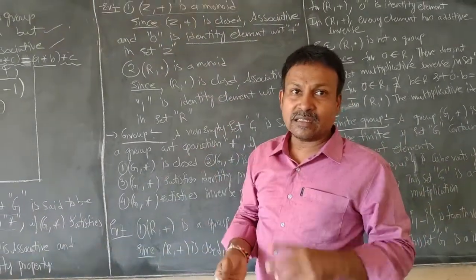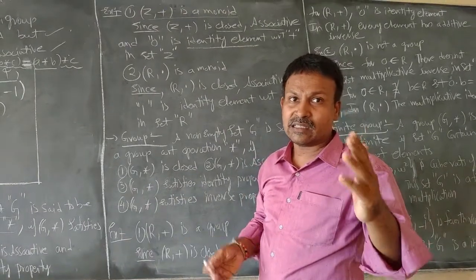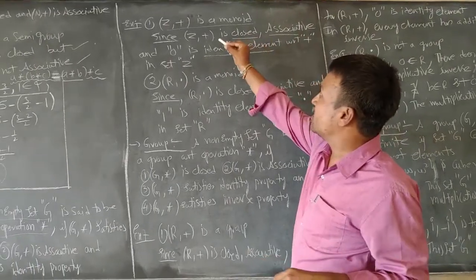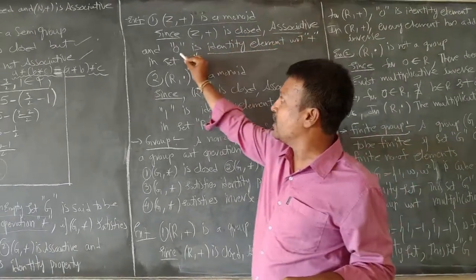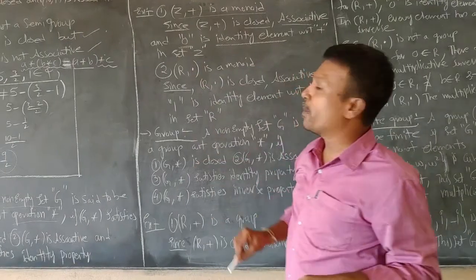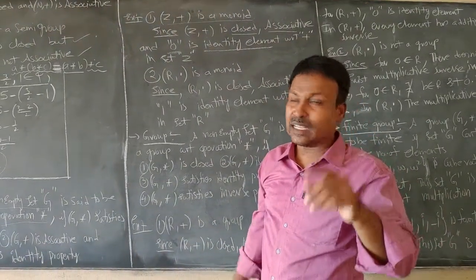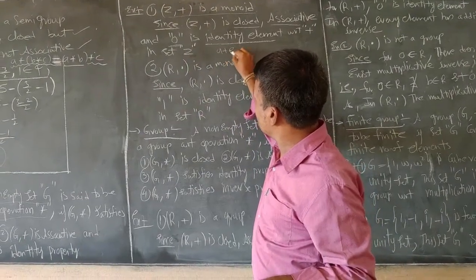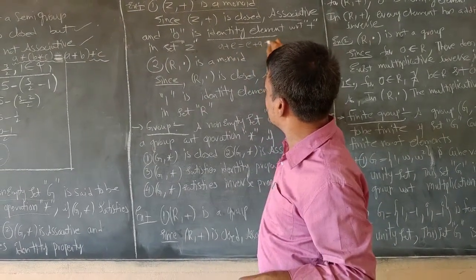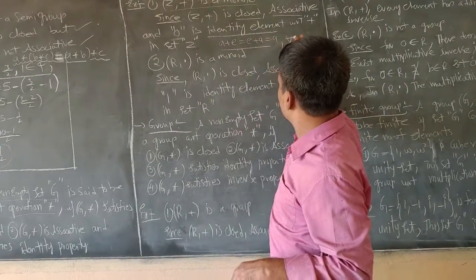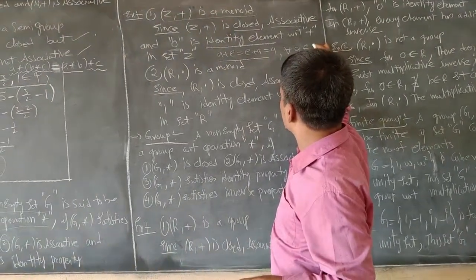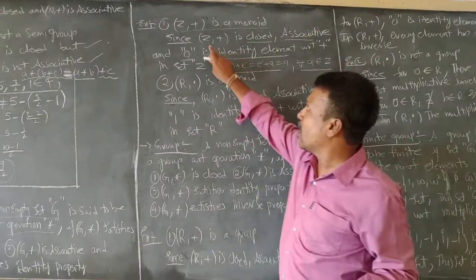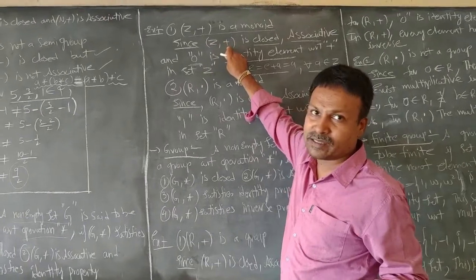Right. If I take three integers and substitute them in the associative property, Z, plus satisfies the associative property. And if we go for the identity property, 0 is the additive identity, and if 0 is substituted in A plus E equals E plus A equals A, for every A belonging to Z, this condition will be satisfied by all the elements of Z, plus.